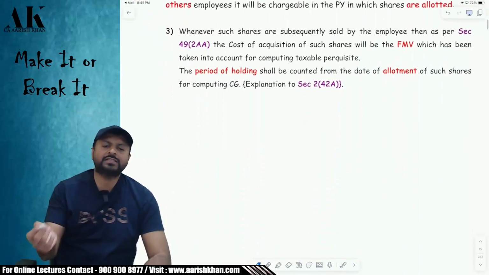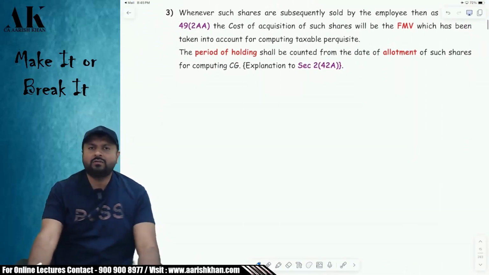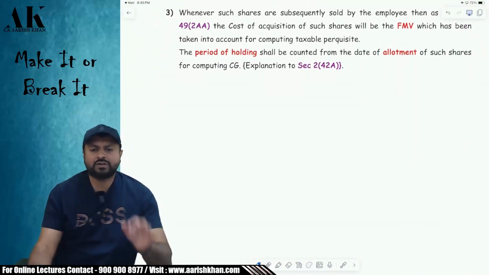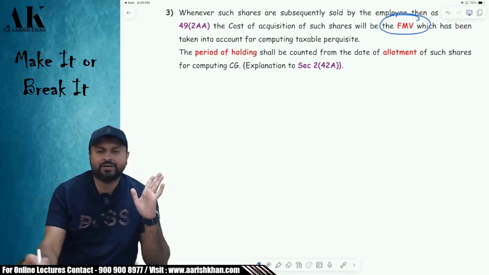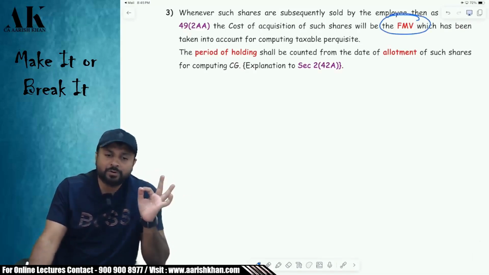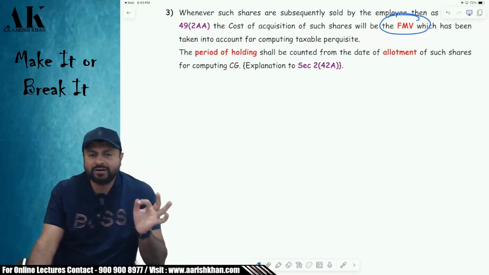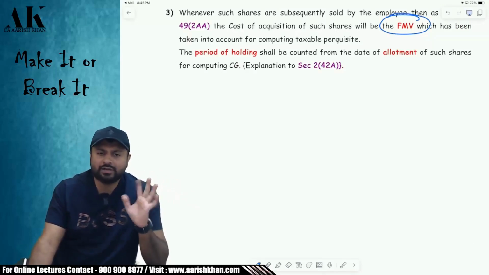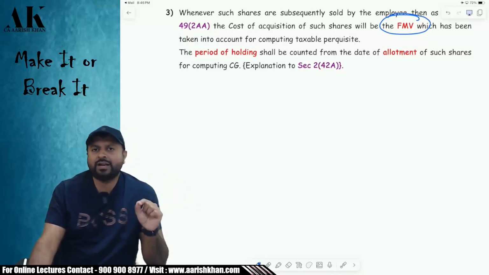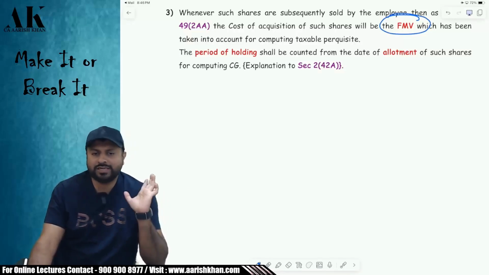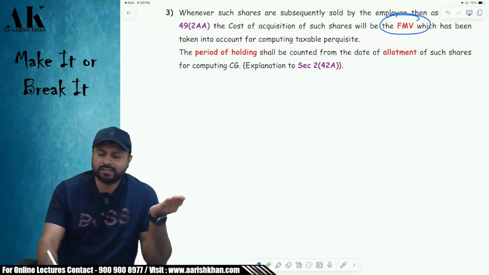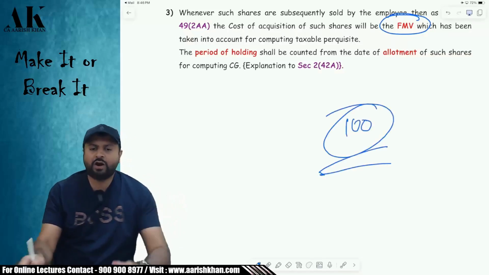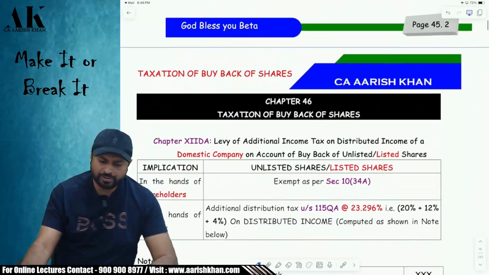So later on, when the shares are sold by the shareholder, what will be the cost of the shares? The cost of the shares will be the fair market value which was taken to compute the perquisite. Is it clear? Whatever was the fair market value used to take the perquisite value, that will become the cost. For example, you paid 40 rupees to the company. The market value on the date of exercising the option was 100 rupees. So 60 rupees is your perquisite. Is it clear? Later on, when you sell the shares, the cost of acquisition will become what? 100 rupees. Okay, I hope it is clear to all of you.